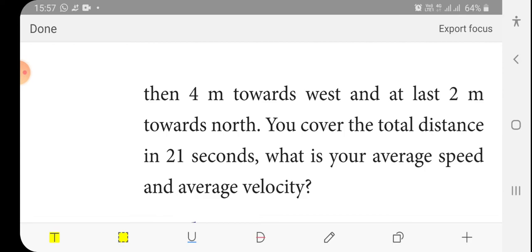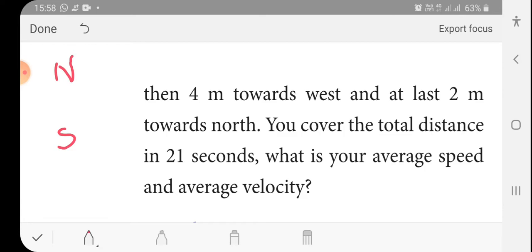Then if you calculate the velocity, you must know the direction. What is the direction? North, south, east, west, isn't it? First you walk 4 meters towards the east direction.